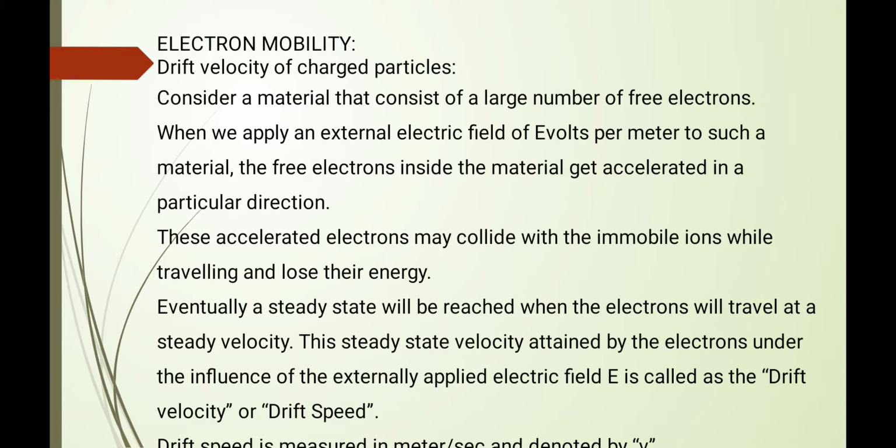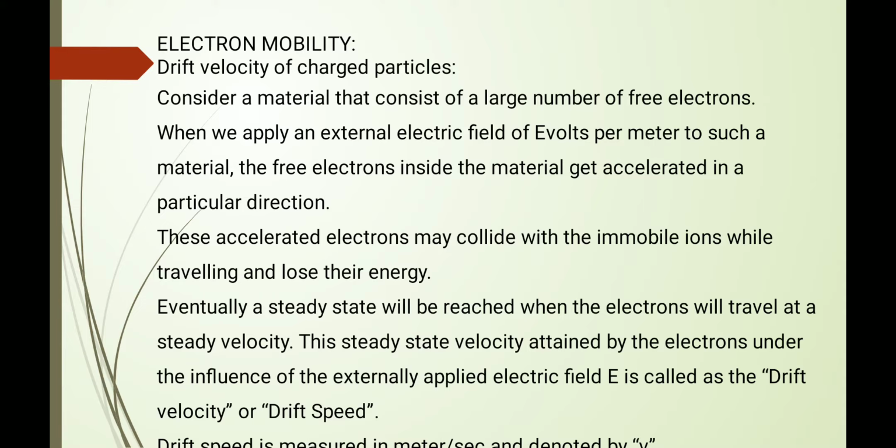When they collide, they lose energy, and because of that they travel at a steady state velocity.